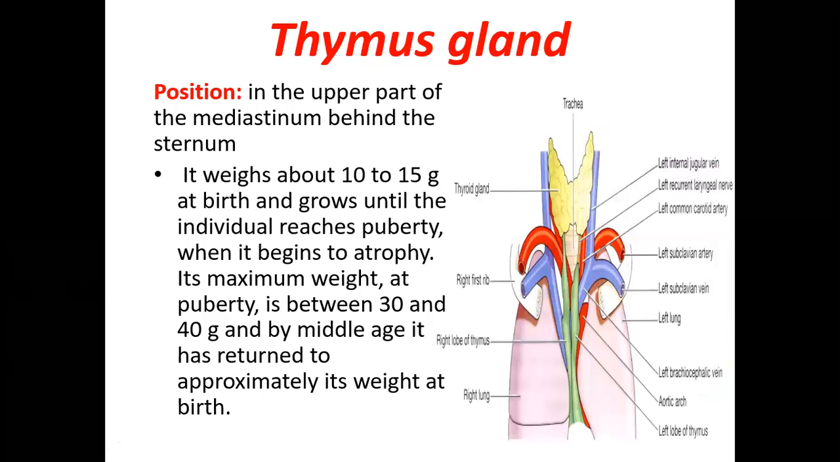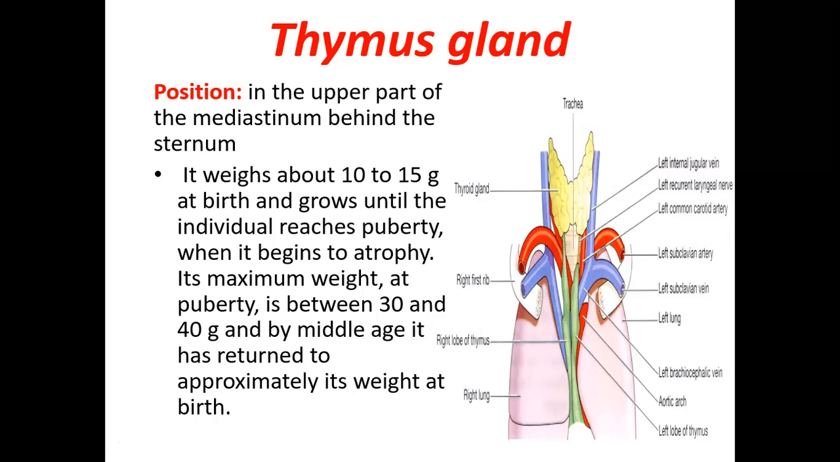Now going to the third lymphatic organ, that is the thymus. The thymus is present below the neck, below the thyroid gland. This is the thyroid gland in the neck, and below that is the thymus. The thymus very much looks like the thyroid gland, but it is present in the lower part of the neck and in the anterior chest wall. The position is the upper part of the mediastinum, behind the sternum.